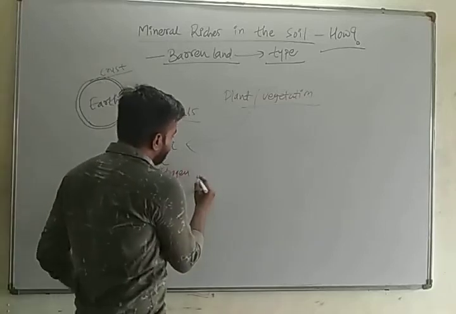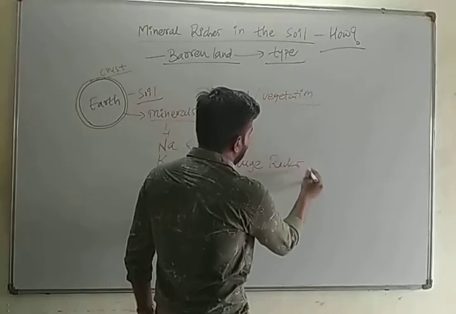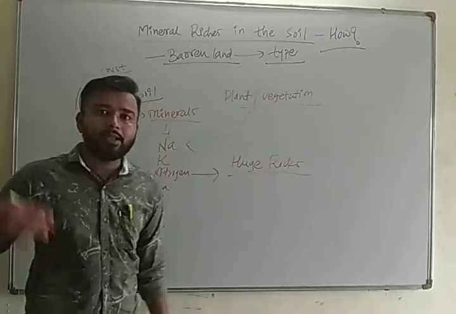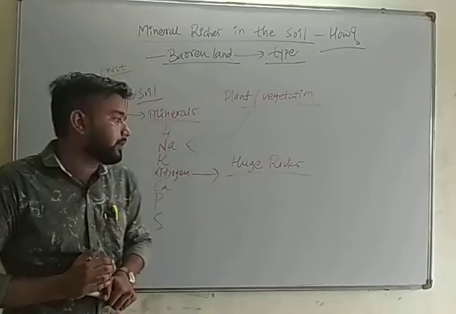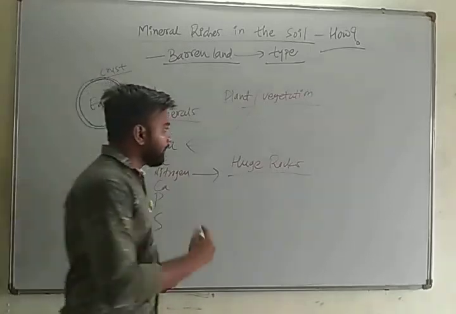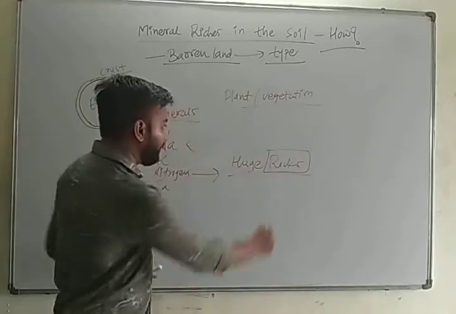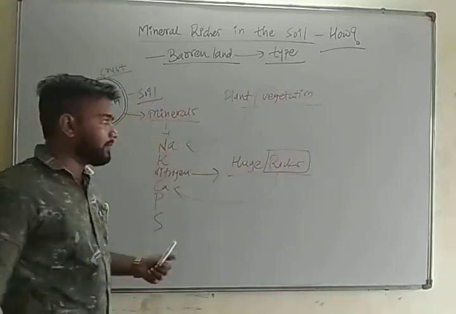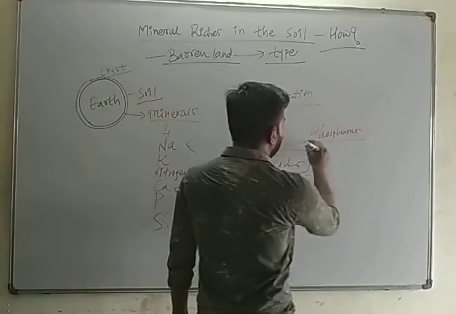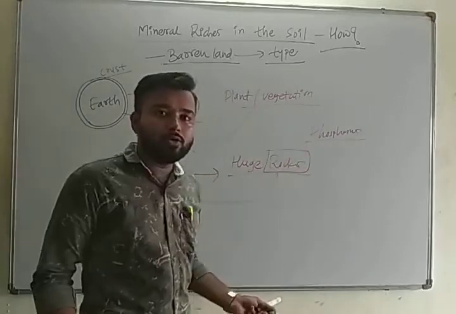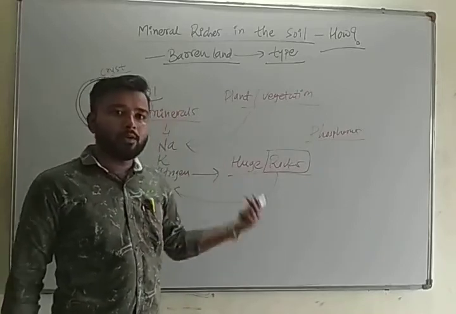Minerals were present in huge rocks when the earth formed from the Big Bang theory. When the earth formed, it had huge rocks of these minerals. You can say there were rocks which contained a huge amount of phosphorus, or sulfur, or magnesium.